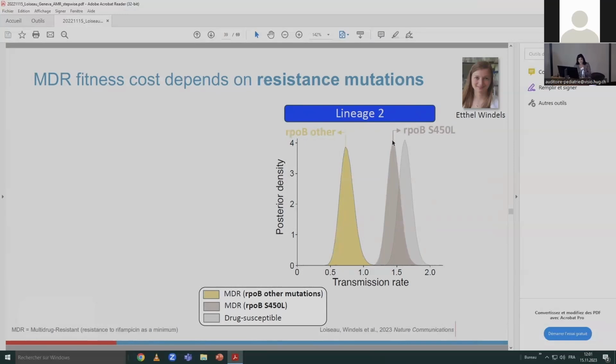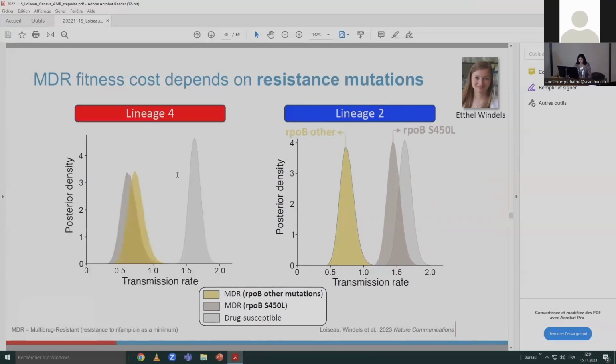It translates into clinical fitness or transmission, and it has very little fitness cost compared to the susceptible population here in gray. Whereas the lineage 2 MDR strains which have other rpoB mutations clearly have a fitness cost. In lineage 4, regardless of the resistance mutations, we see this fitness cost compared to the susceptible population.